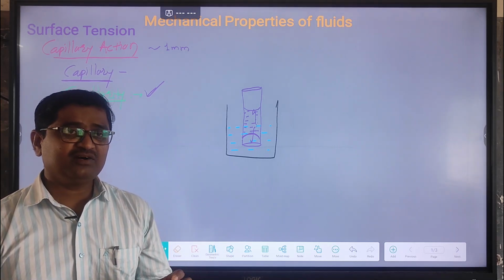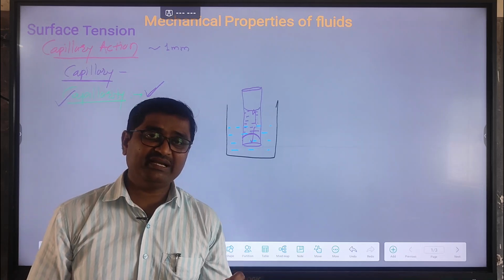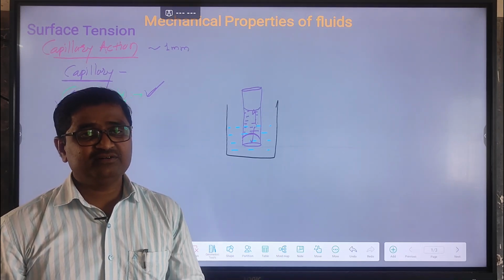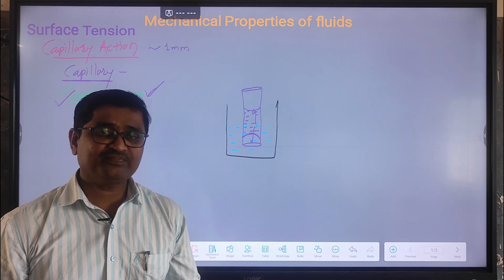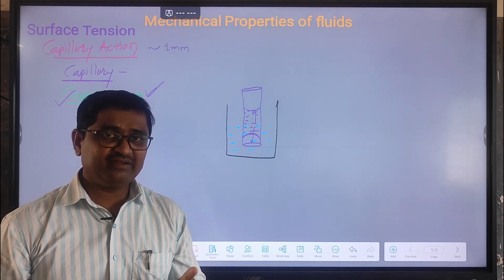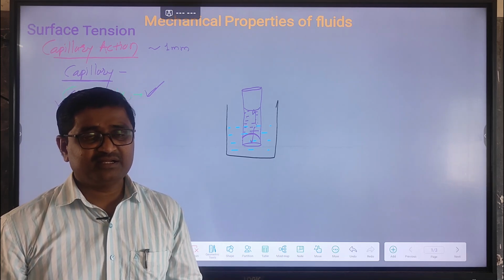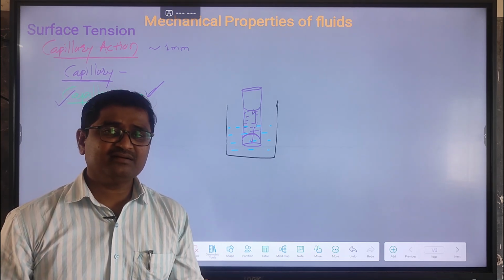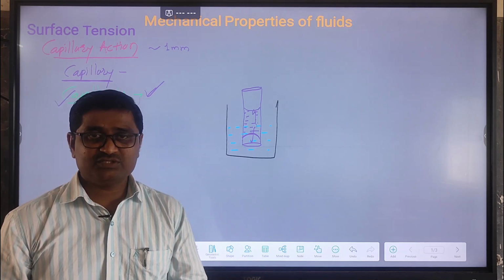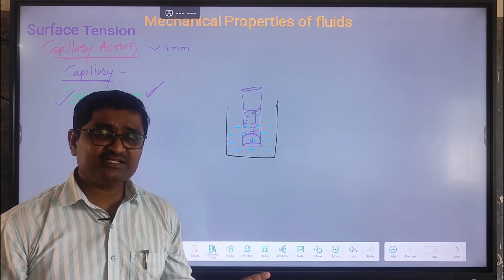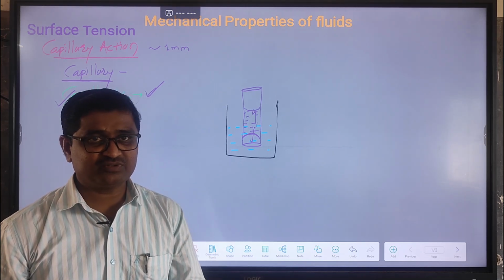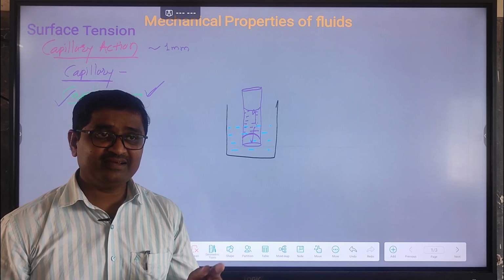According to our Maharashtra State Board textbook, capillary fall and its derivations are given, and they show the capillary rise as compared to this. So here we discuss capillary rise, because capillary fall is totally given in your textbook. That's why we explain capillary rise here.